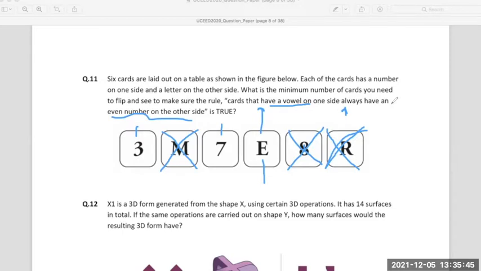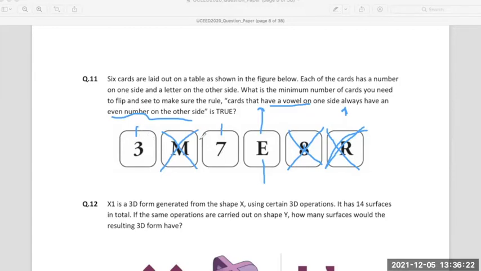And I cannot eliminate further down besides 3, 7, and E because if I just flip one, in order to prove this out of 6 cards, logically I cannot flip just E, which is one card, and say okay, this statement is true, because somebody will always question me, why not choose another card and let's see if this comes out to be false. In order to reinforce that aspect, I might go for 3 or 7.